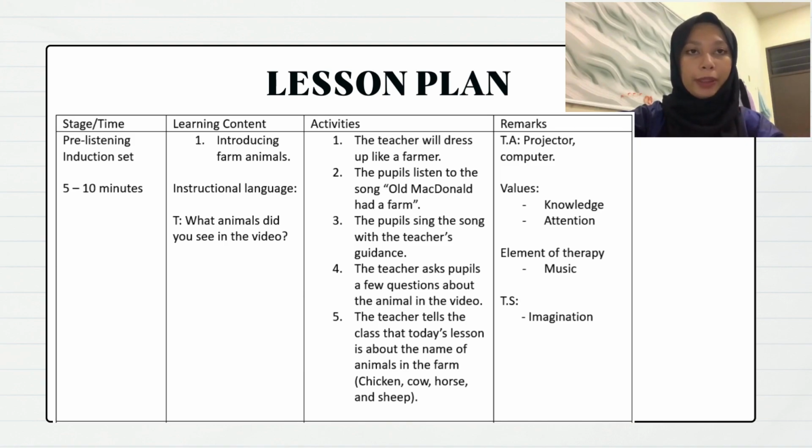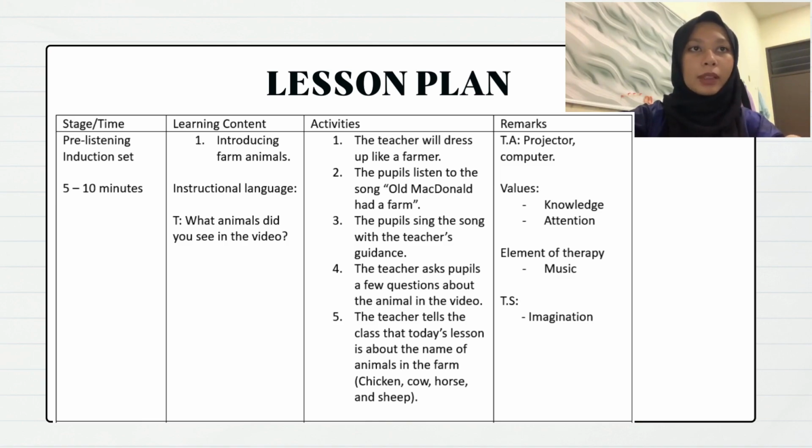The element of therapy in this activity is music therapy. The reason why I chose the song Old MacDonald Had a Farm for the induction set is because I think the song is suitable for my students and it is easy for them to sing.